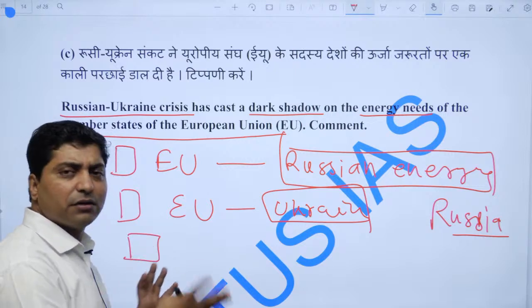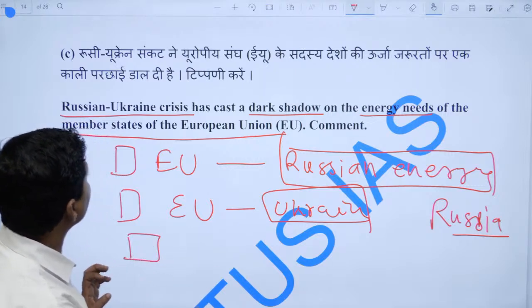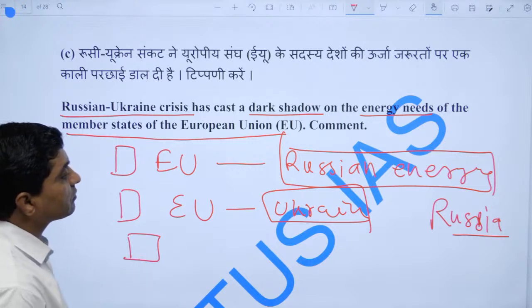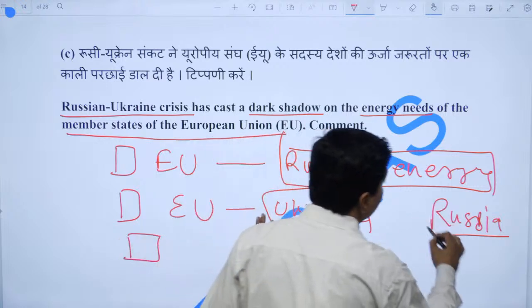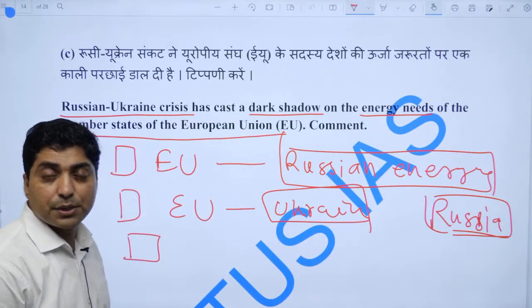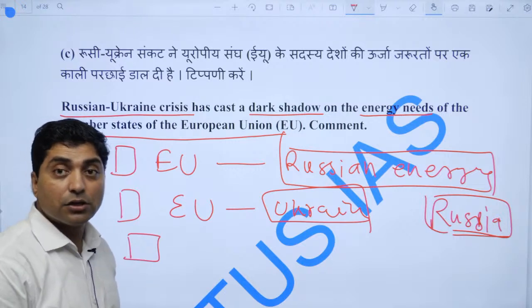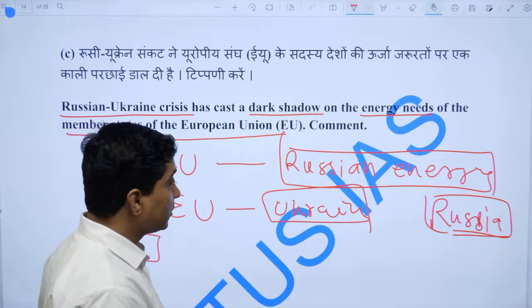One can bring a realist here also, that Russia wants its own security, the EU wants its own security, right? And they are doing self-help or survival, right?